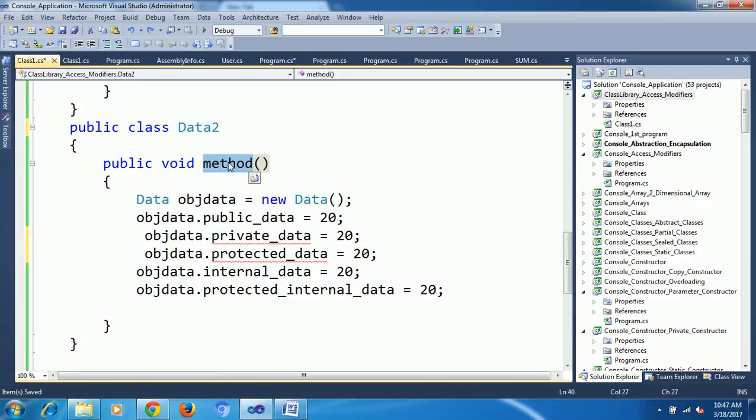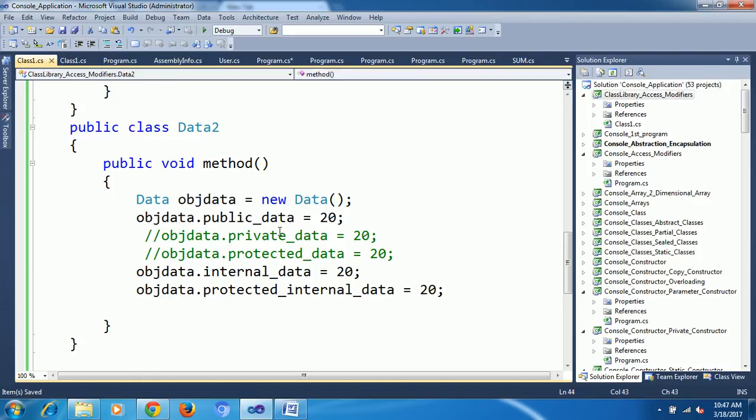Okay, in the third method, what errors am I getting? Private and protected, we are not able to access them in the same class, not the same project, different classes, no inheritance. These two are errors. Not really an error, you can say it is called inaccessible. Okay. Now, up to one project we completed.